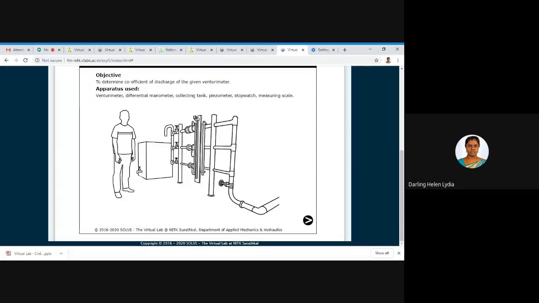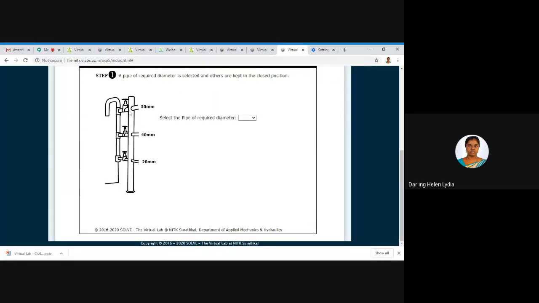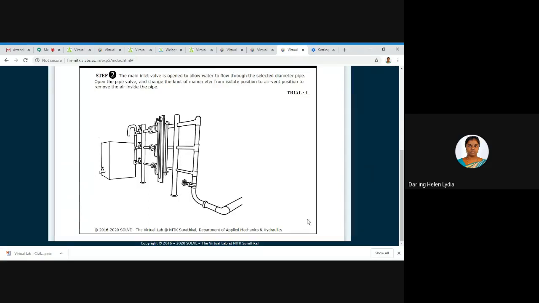If you are going with labs, even if we try to make the students imagine a particular equipment, that is a very tough case. Here the setup is clearly picturized. First, as we know, we may have different types of pipe diameters available, so you can select one. It has taken the length and diameter. Next step, we are opening up the main valve so that the water is flowing.